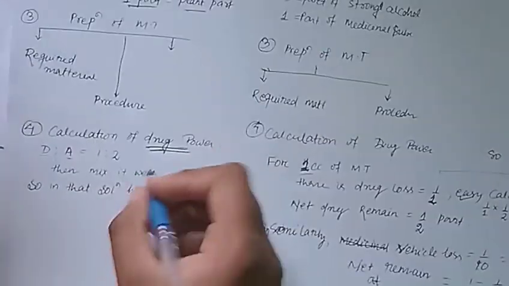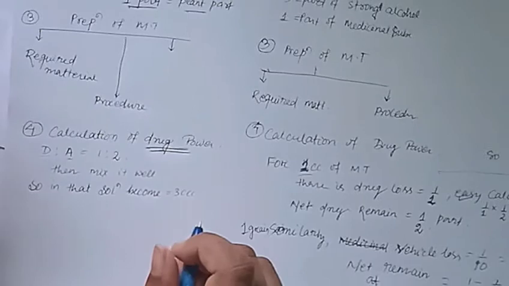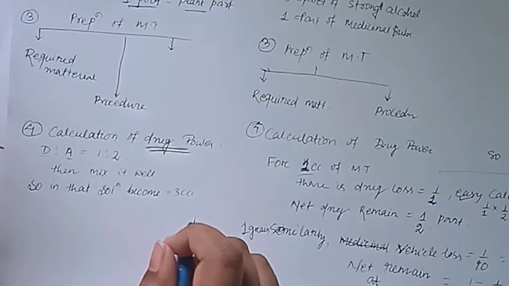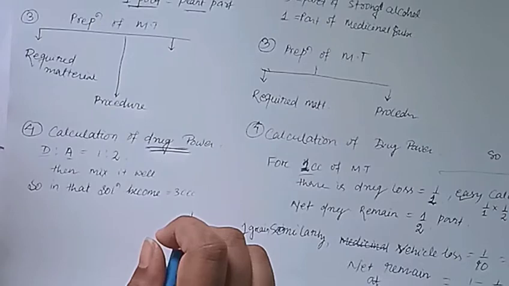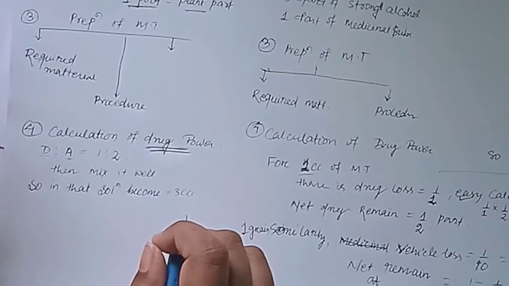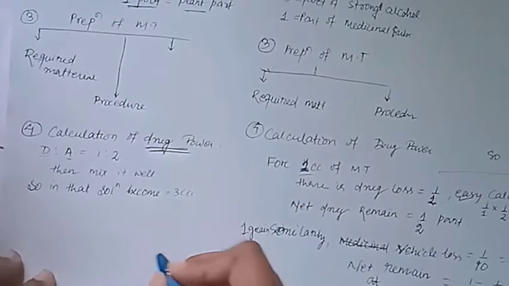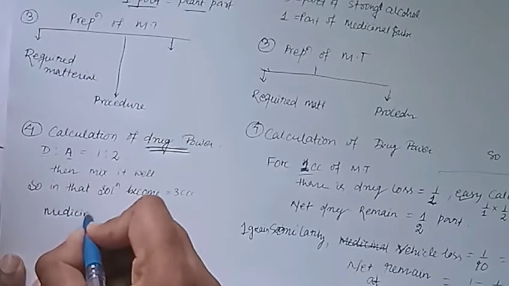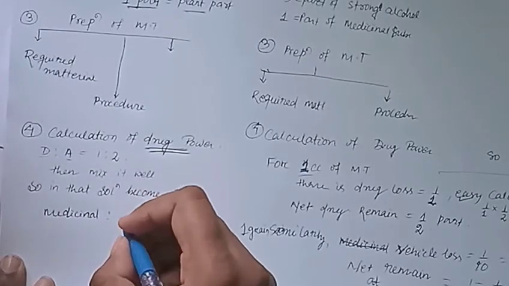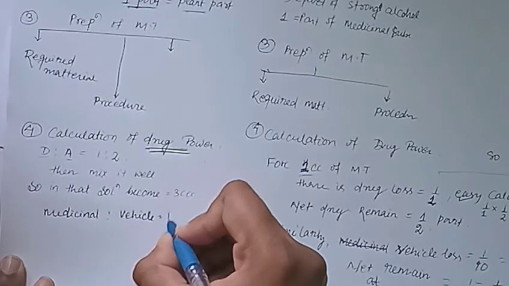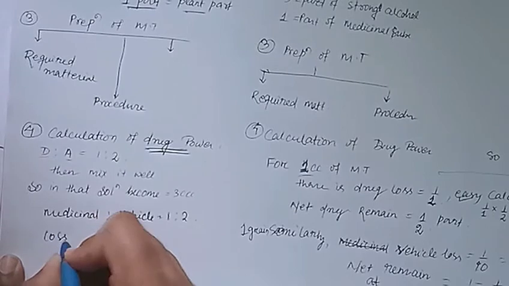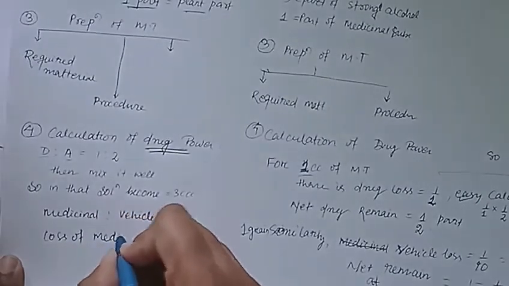Now how to make our drug power? Before we go towards the preparation of a mother tincture, we should know the principle, and the principle says that we take the substance in which 2 part of the alcohol is present for 1 part of the plant part. So how we prepare? Our ratio is medicinal substance to our strong alcohol or vehicle is equal to 1:2.